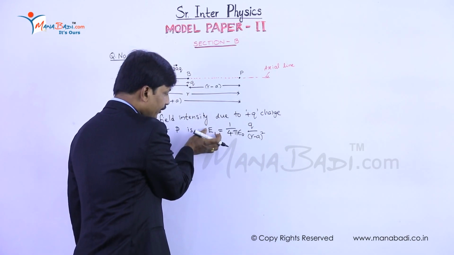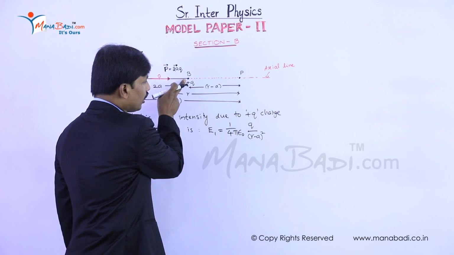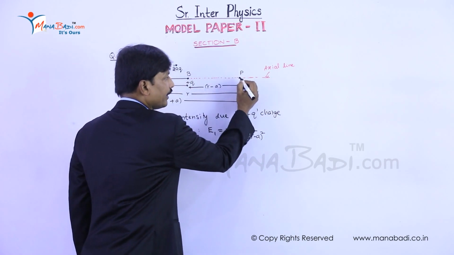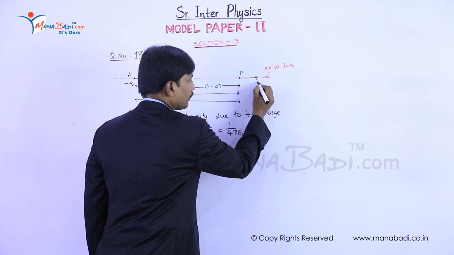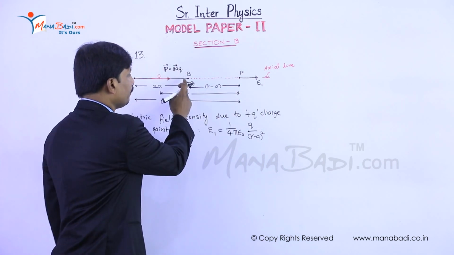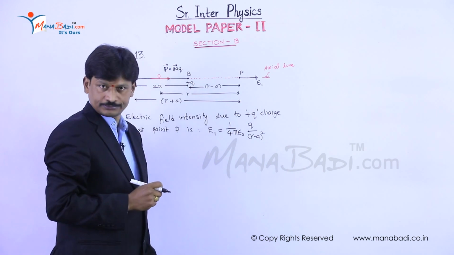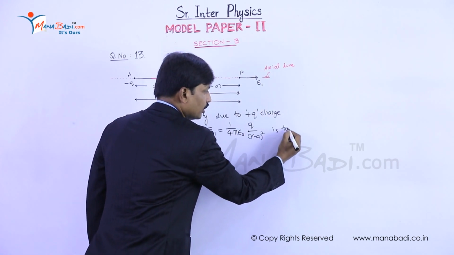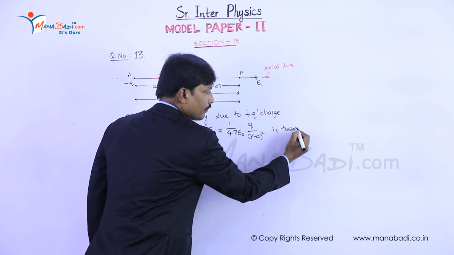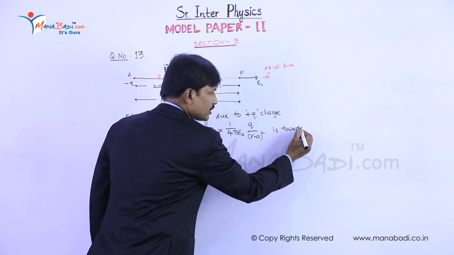Then this electric field due to positive charge at point P is directed from B to P, means towards right.